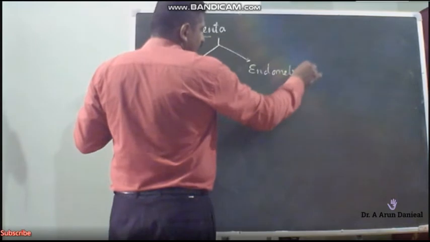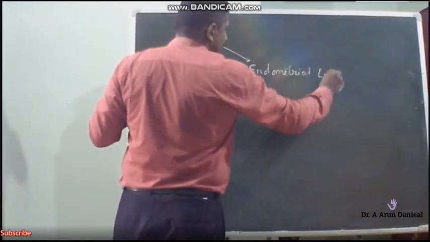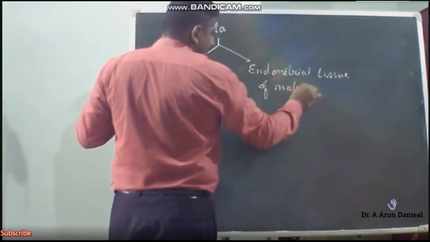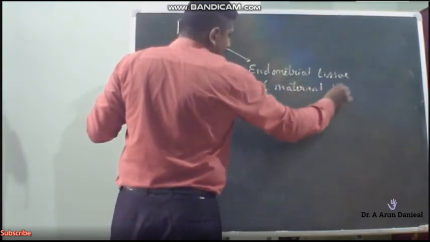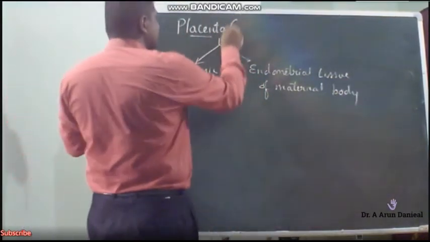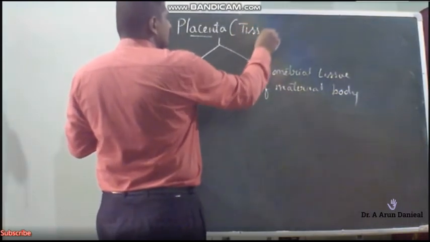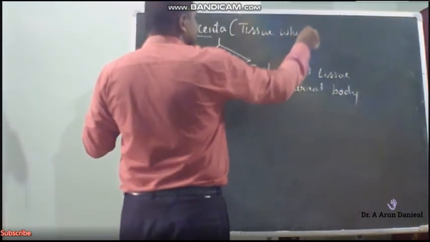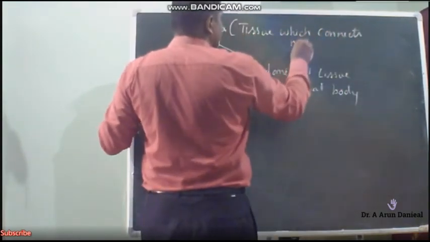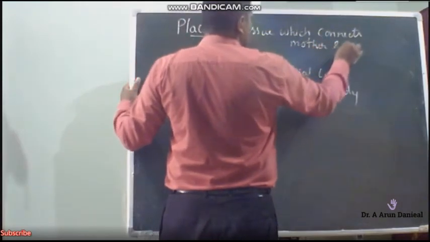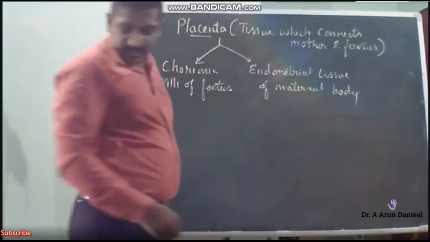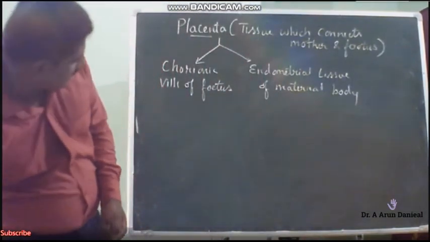endometrial tissue of the maternal body. Together only is a placenta. So what is the placenta? The placenta is nothing but a tissue which connects the mother and the fetus. The placenta is a tissue which connects the mother and the fetus.